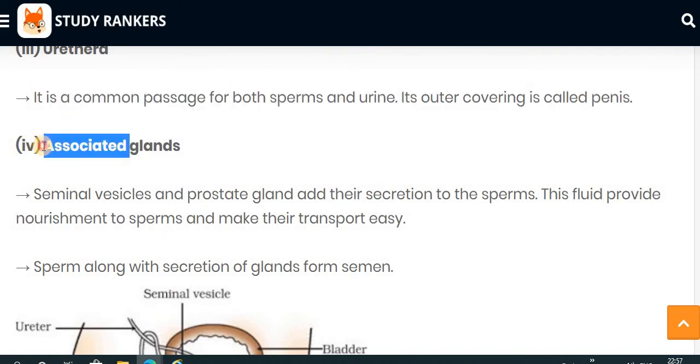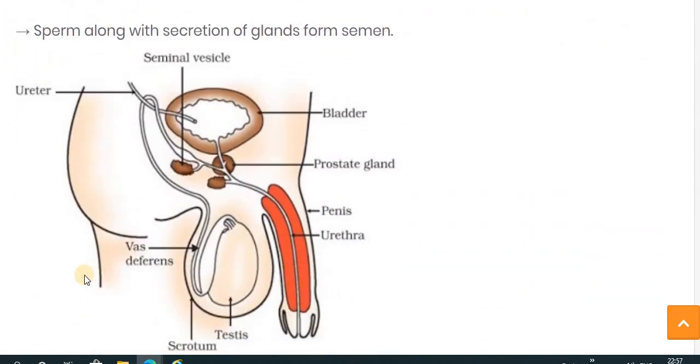Now let's see the next one, the associated glands. In the male reproductive system, there are two associated glands: the seminal vesicles and the prostate gland. What is the function of these glands?